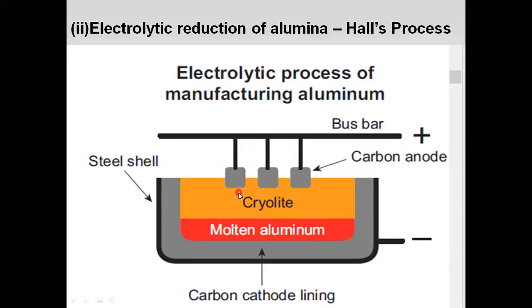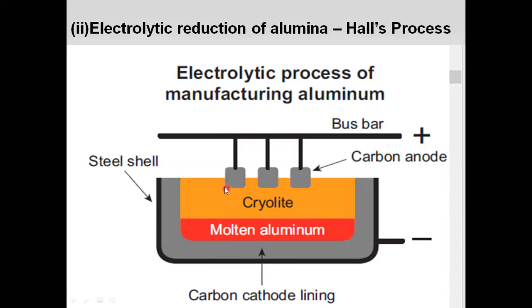So these are the reactor with which we can finally get the aluminum. So the aluminum is deposited in the cathode. In this region, the aluminum is deposited and the oxygen gas is liberated.